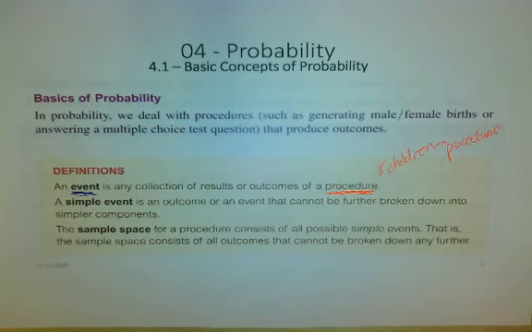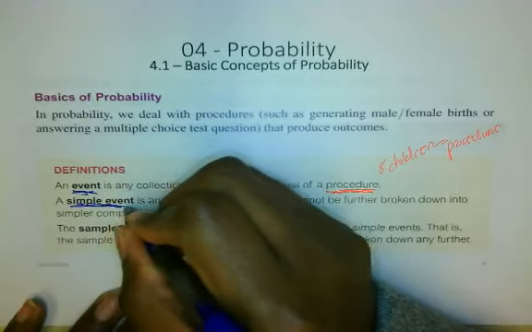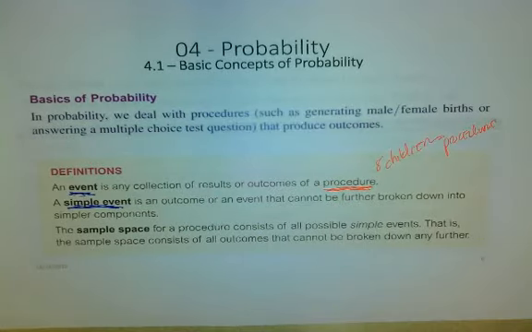Now, what is a simple event? A simple event is also relevant for us to know and understand. A simple event is an outcome or an event that cannot be further broken down into simpler components. I mentioned before the ways that you can actually have 2 girls. When you think about birth order, you could have 6 boys and then 2 girls at the very end. You could have 2 girls at the very beginning and then 8 boys, or the girls could be spread out somewhere in between.